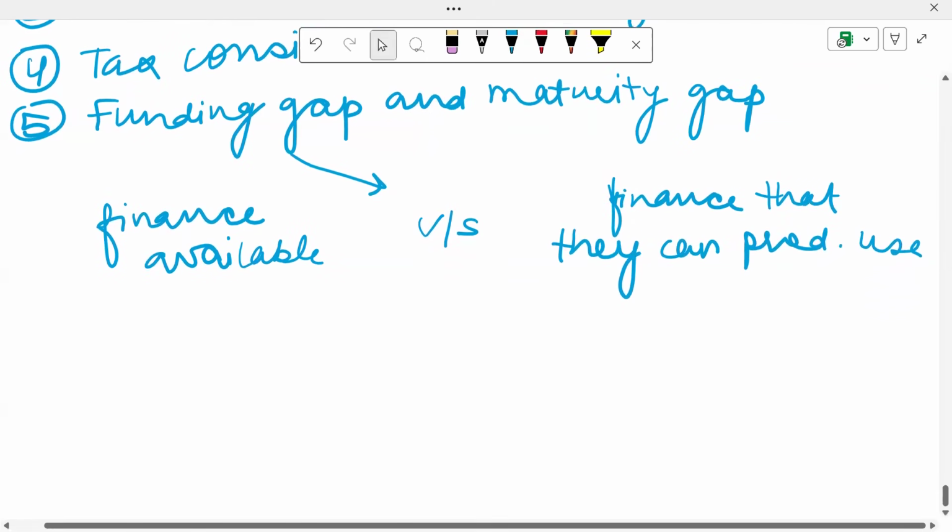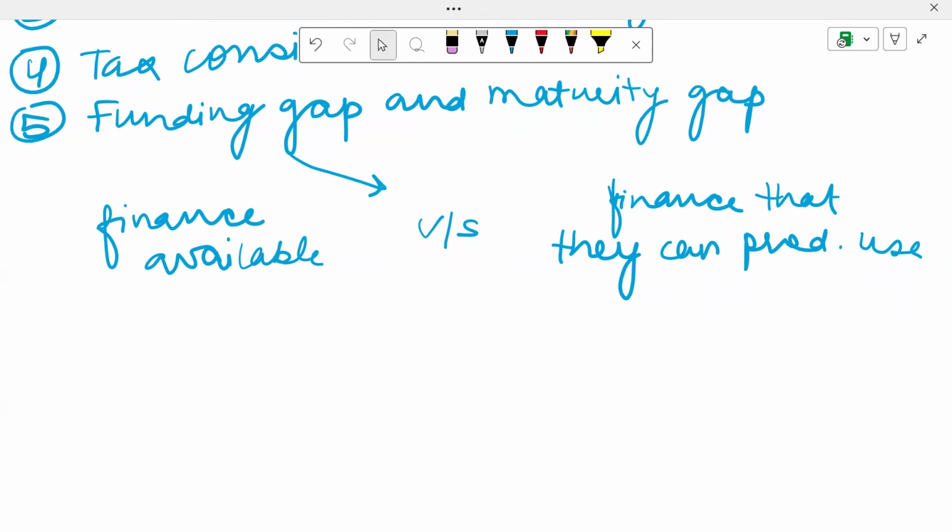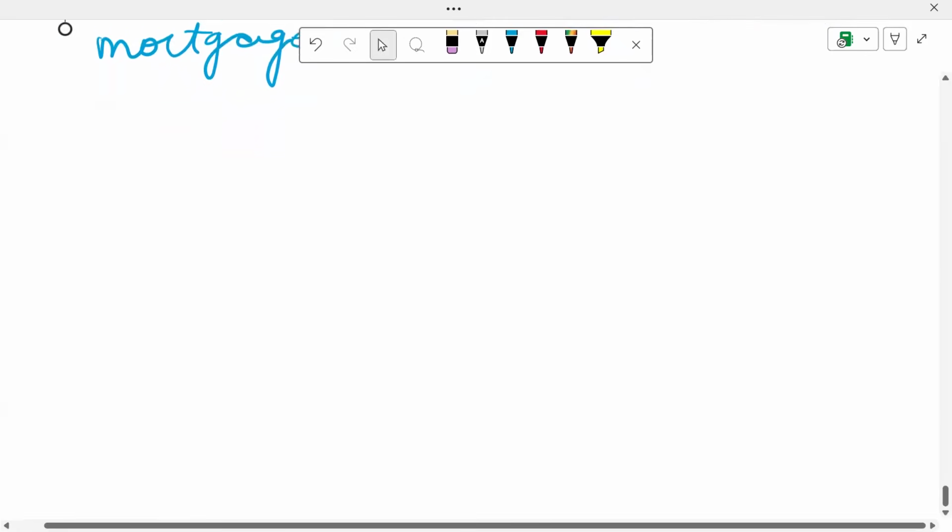And when you talk about the maturity gap, it basically means that long-term loans are easier to get than medium or short-term loans, because long-term loans can be secured by mortgages against property. Hence, financing medium-term assets with short-term finance like overdraft is something which causes a maturity gap. You should be financing long-term with long-term and short-term with short-term. So this causes a maturity gap.